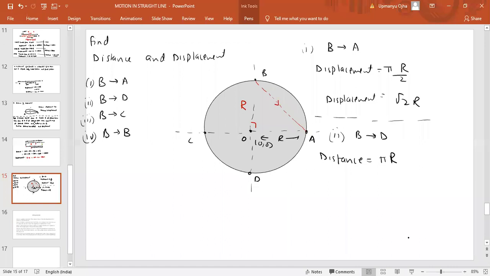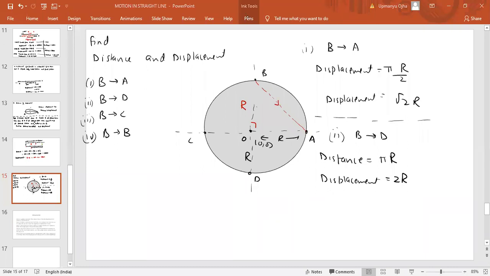Now displacement is the shortest distance between B and D. If I join B to D with a straight line, it is R plus R, which means 2R. The displacement would be 2R. Yes, very good.